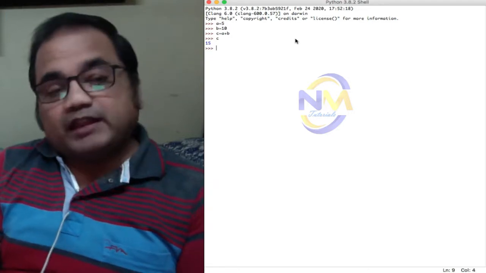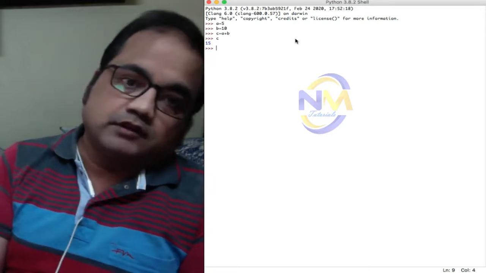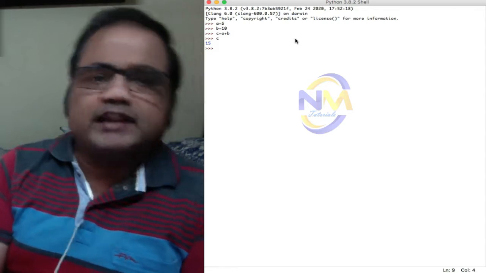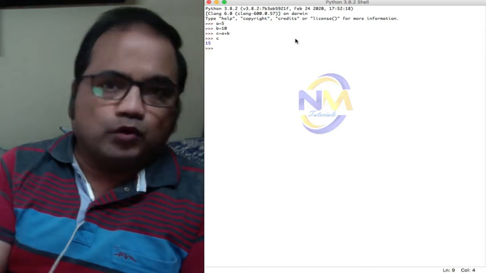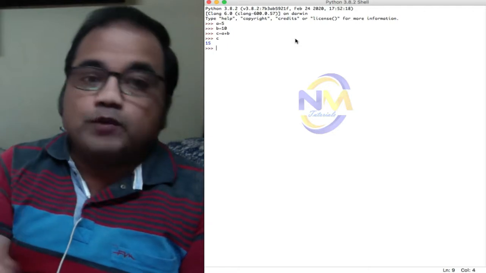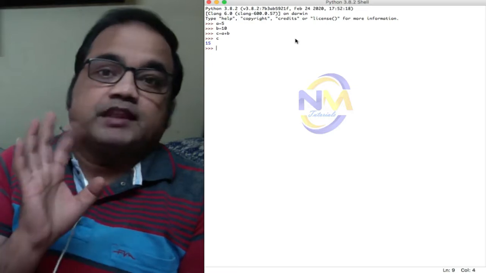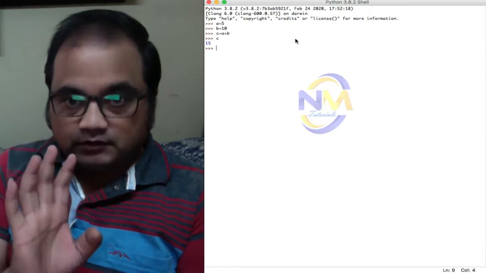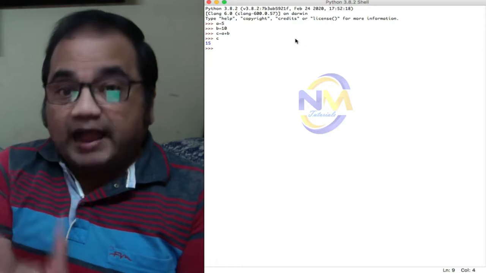Now, when we store values in a variable, they hold a specific memory location, right? In other languages that is called the memory location. In Python it is called a unique identification code. That is called the ID of the value. So the value always holds the ID, not the variable. In Python, the value holds the ID, not the variable, right? The variable refers to that value which is holding a particular ID, right?